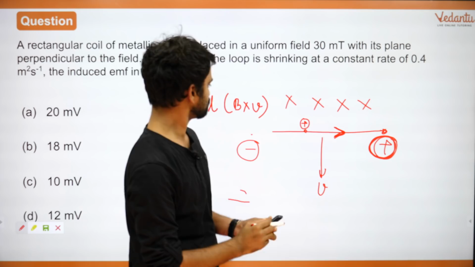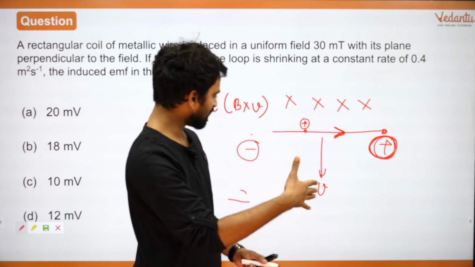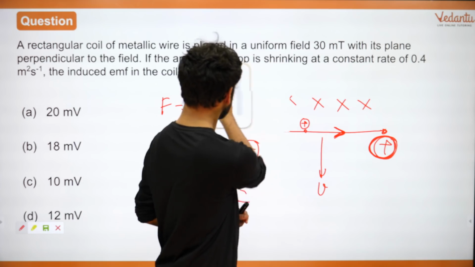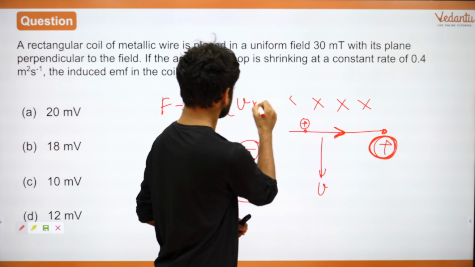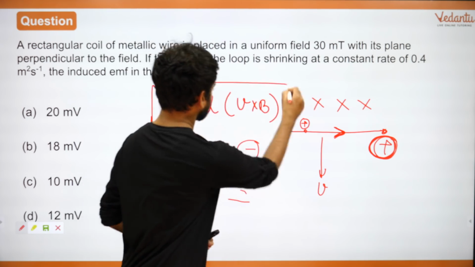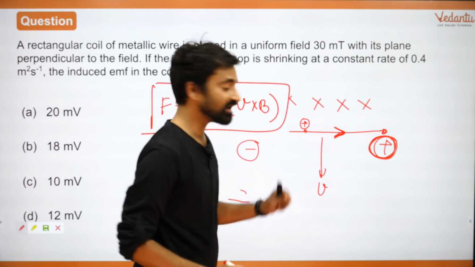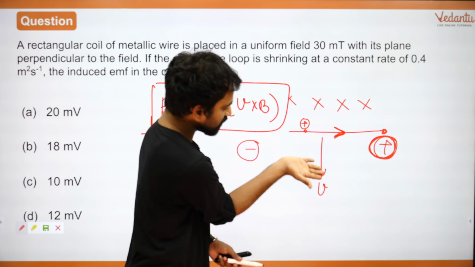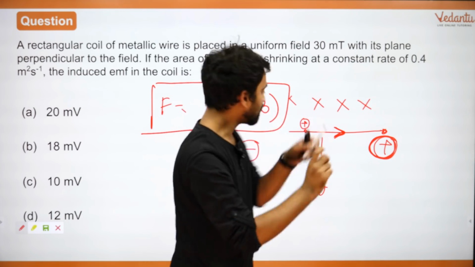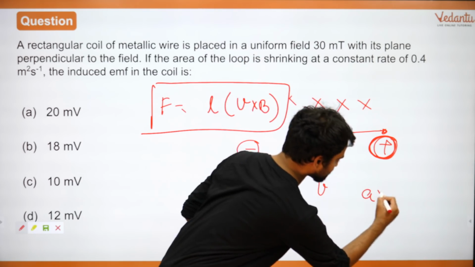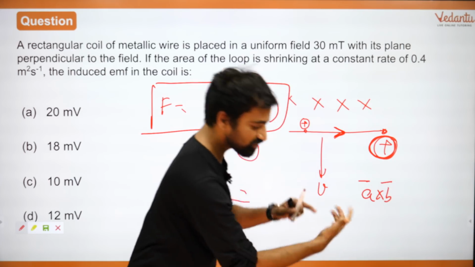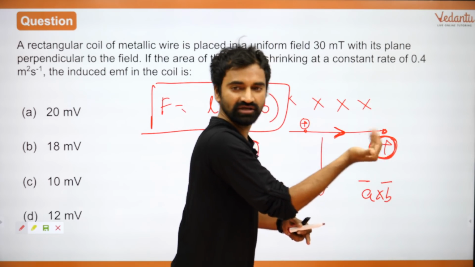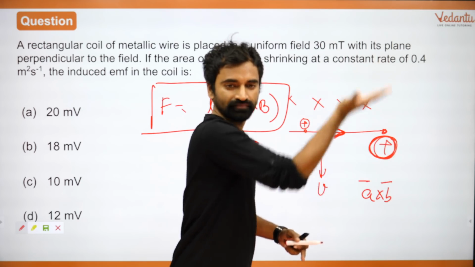Is this better? We know the direction of B and V, right? So this is the force. Force is L into V cross B. This is your V, this is your B. Put your thumb around the first one. If you have one vector A and another vector B, put thumb along A, rest of the hand along B. Which side are the fingers curling? That is your direction.